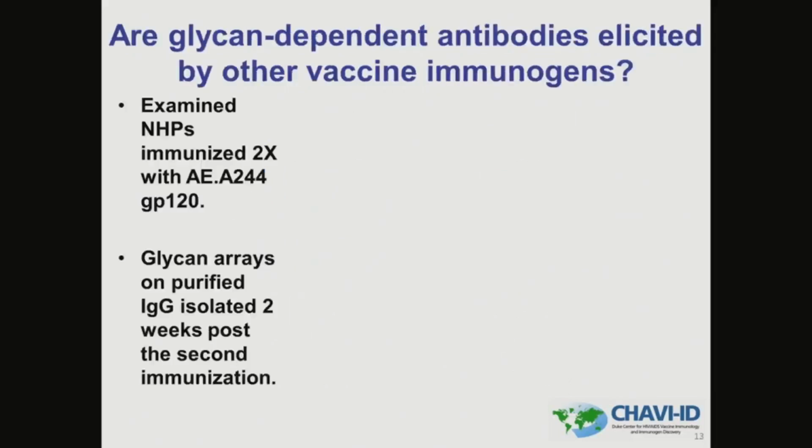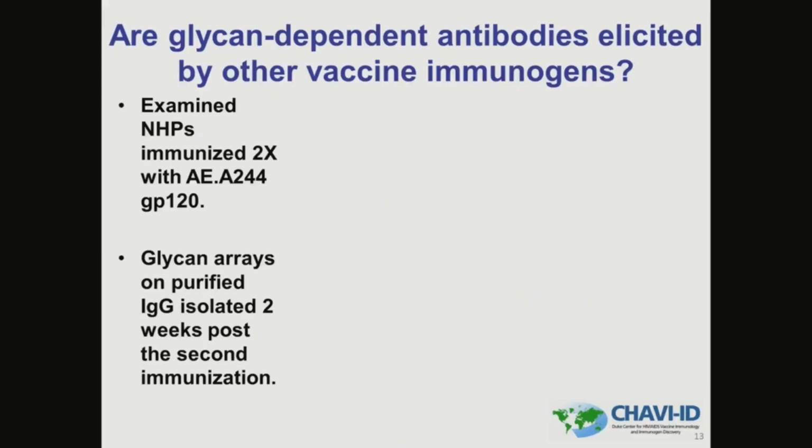So we next asked the question, are glycan-dependent antibodies elicited by other vaccine immunogens? Due to its use in current and past human vaccine trials, we analyzed, on the oligomannose glycan array, IgG from a macaque immunized 2 times with AE8244 GP120, which David Easterhoff just spoke about.